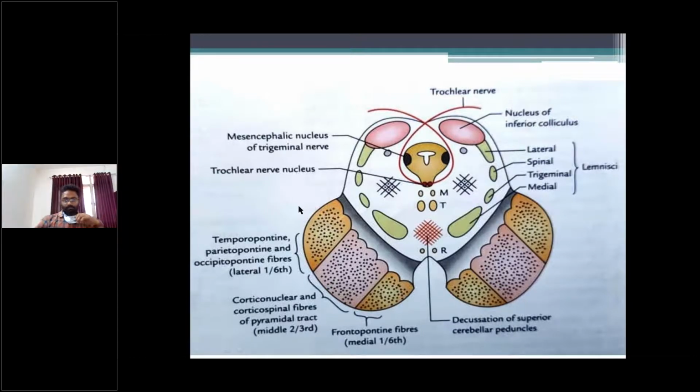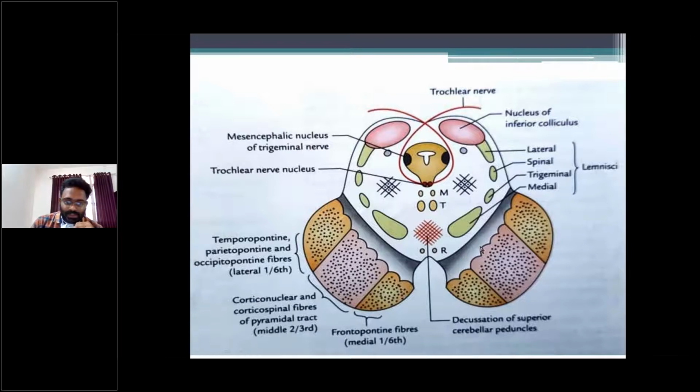And next, this is the crus cerebri and this is the substantia nigra. Here this is the central gray matter and this is the white matter. First identify this is the cerebral aqueduct, and this is the gray matter and white matter, right? So crus cerebri, substantia nigra.